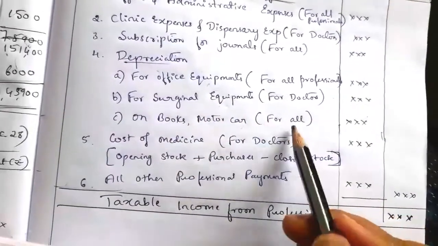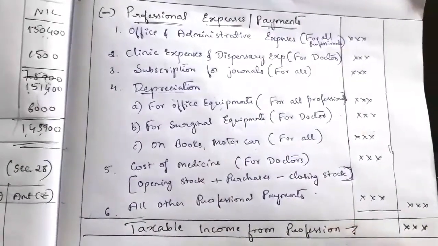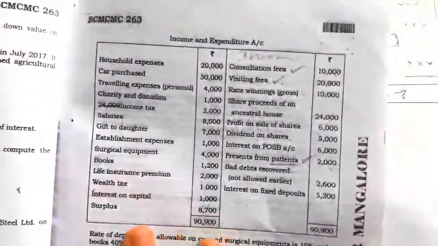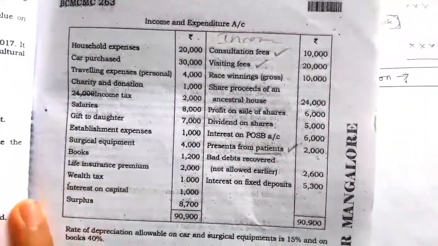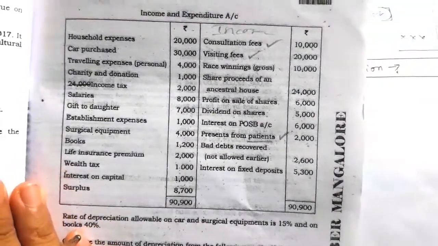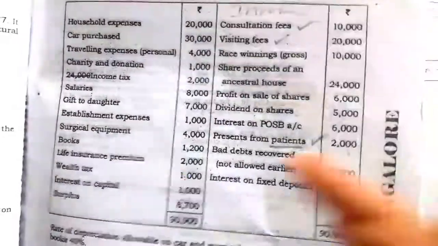If there are books or a motor car, then also we can charge a depreciation under the professional expenses. Capital assets we should not take, because here we are taking expenses which are revenue in nature. Capital expenditure is incurred once, so it should not be taken. The expenses incurred regularly, that we have to take.